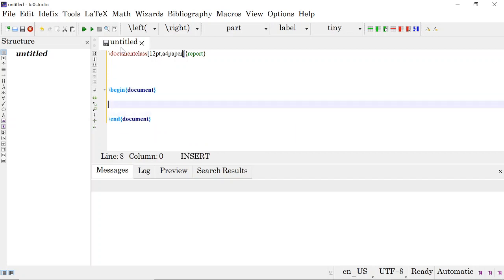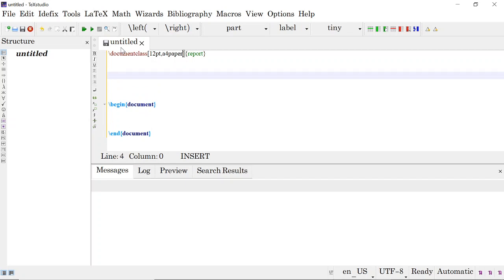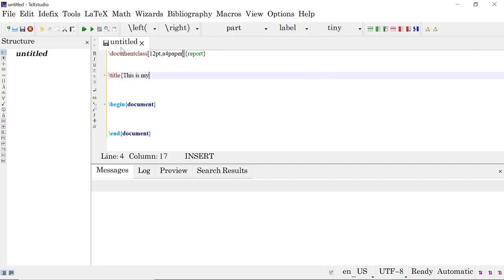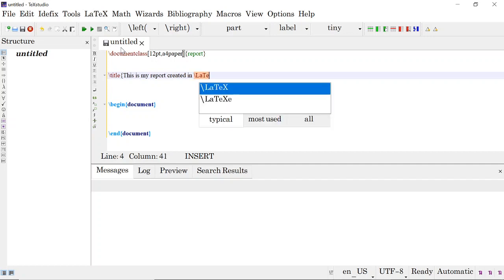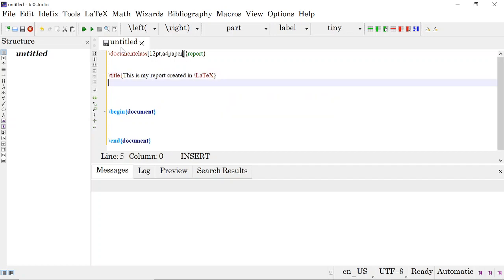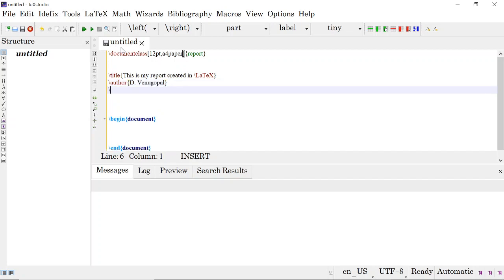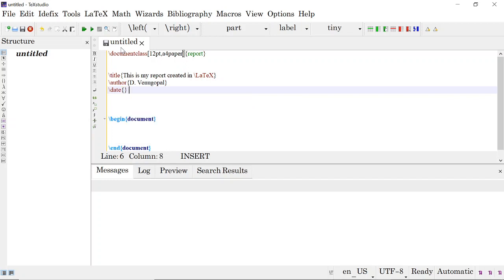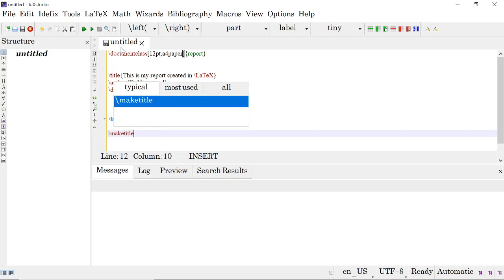As you know, if you want a title, put a title here. Title: this is my report created in LaTeX. And author, put G. Venugopal like this, and you don't need a date, so leave the date plain. So to create the title, you write make title.